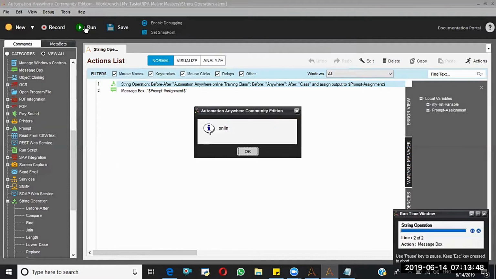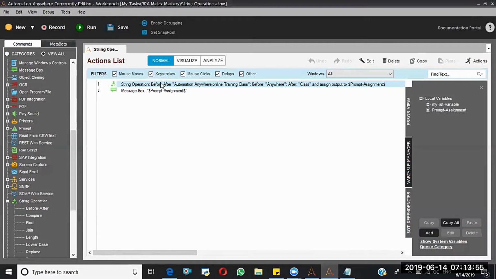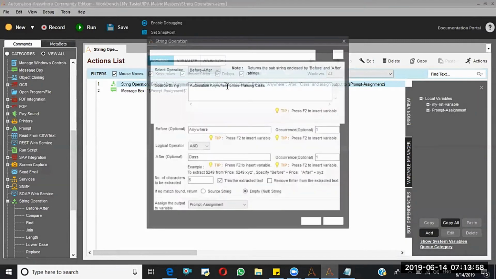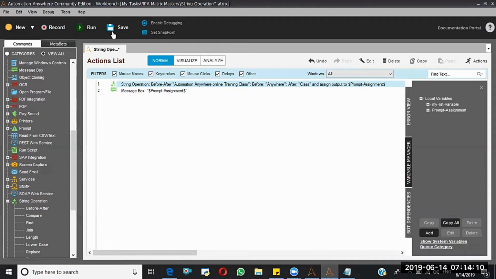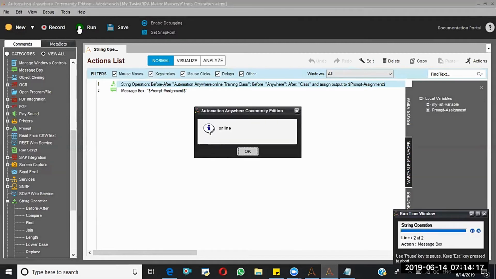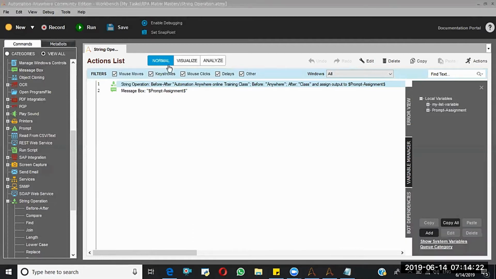Why does it give only 5? The reason is after anywhere it will consider the space as well. Space is also one character. If I make it 7, it gives online. So like this the number of characters command will work.